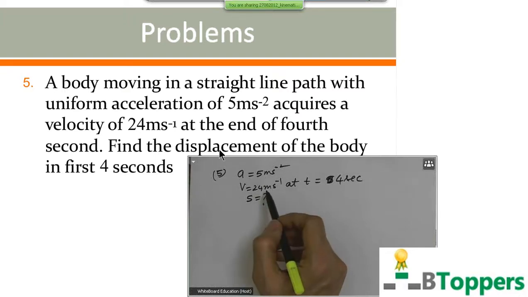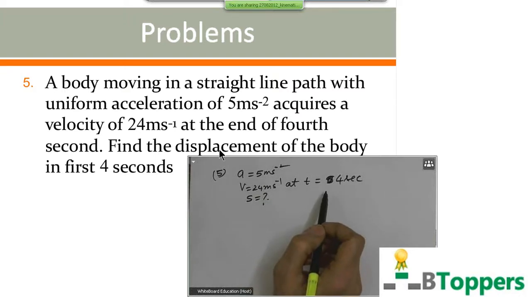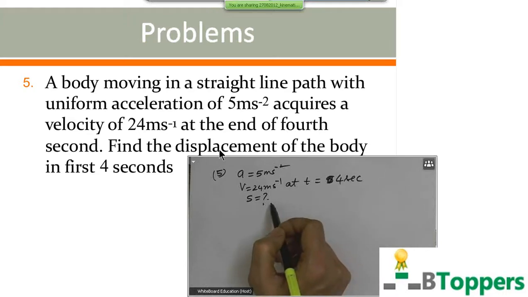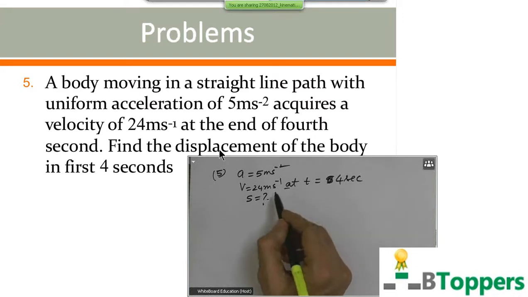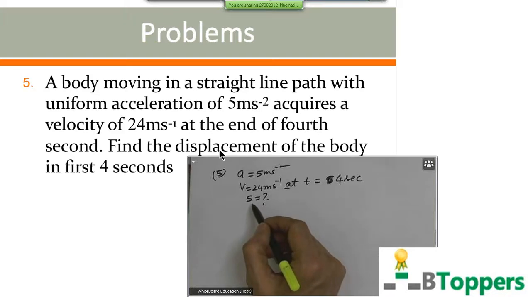So you are given the acceleration, you are given the final velocity, you are given the time interval. You are asked to find the displacement of the body. So you list out the quantities which are given in the problem. Also write the quantity which you are asked to calculate.